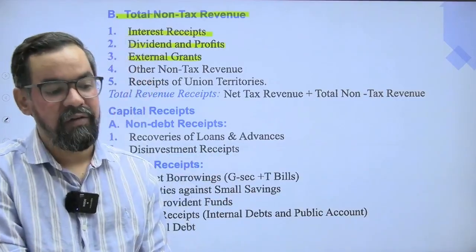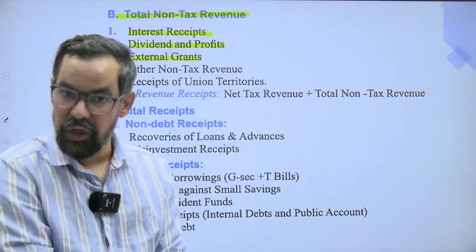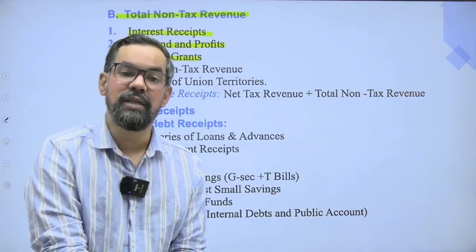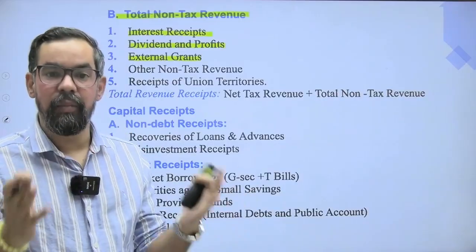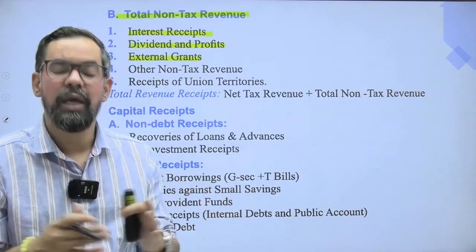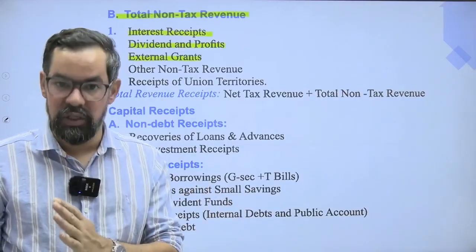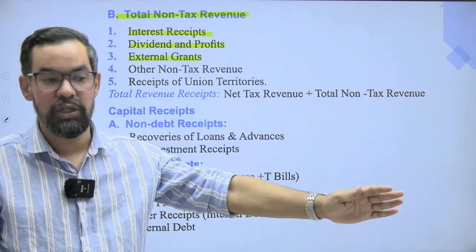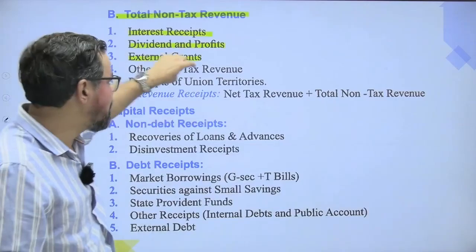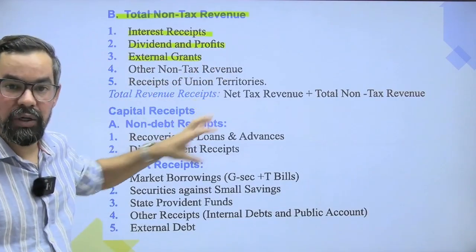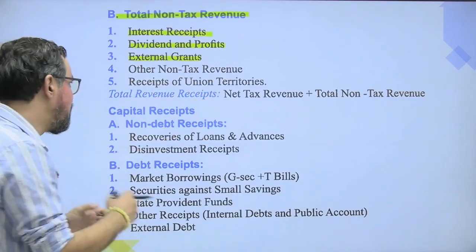We do have conditions associated with the grants. Sometimes you do not have to pay the entire principal, and there is no interest. Sometimes you just have to return the principal amount after a certain time duration and you do not have to pay any interest on it. Okay? These kinds of things generally come under external grants.